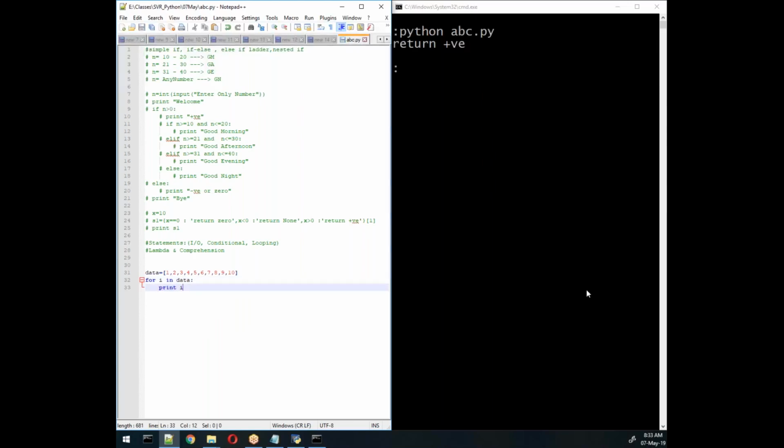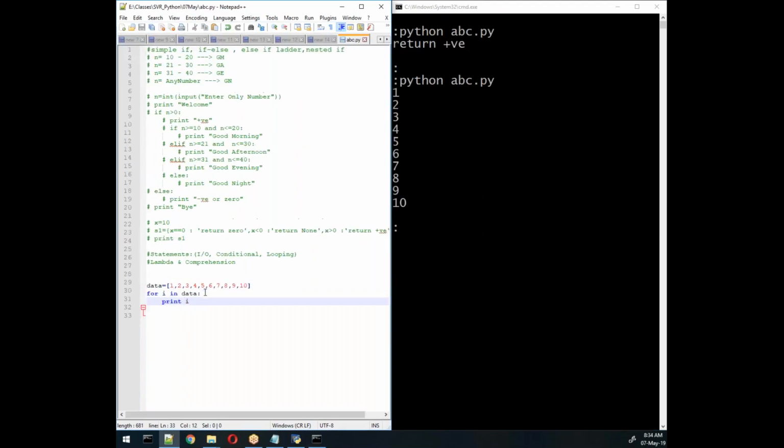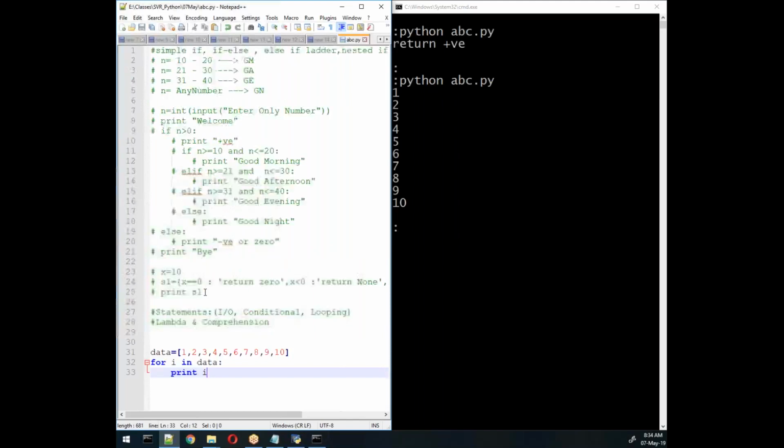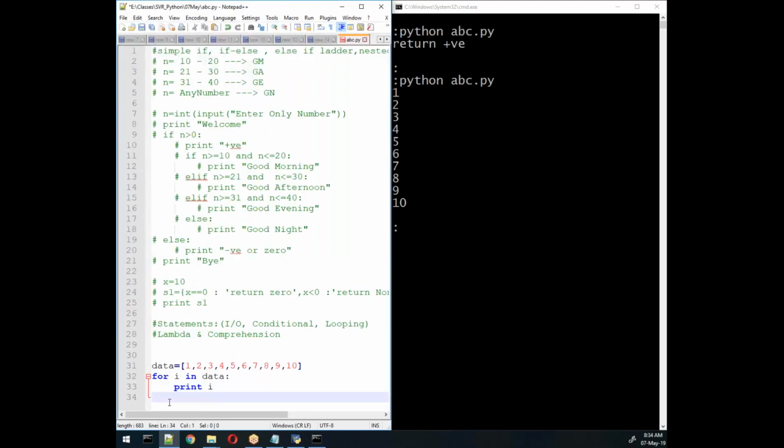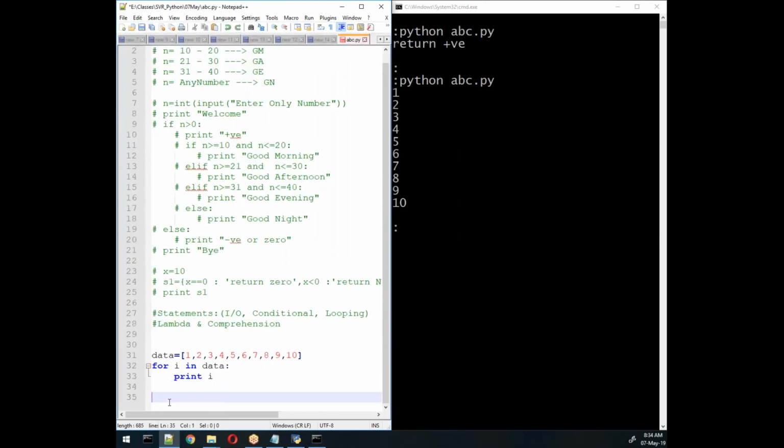Now I'll display the value of i. What will be the output? 1 to 10. Okay. From data we pick values one by one using for in, and based on that we get the data i, and we display the value of i.